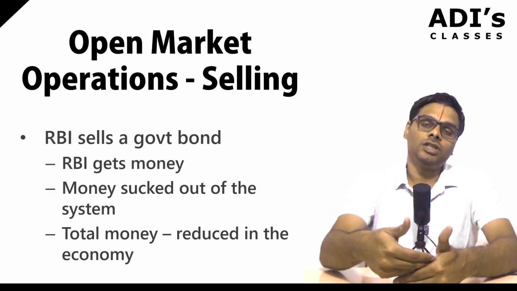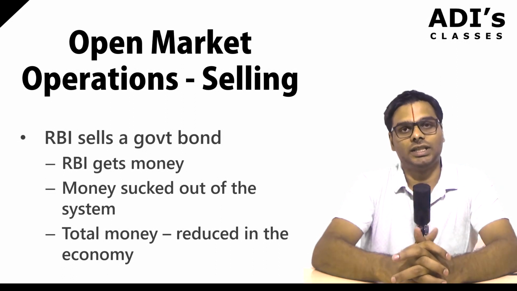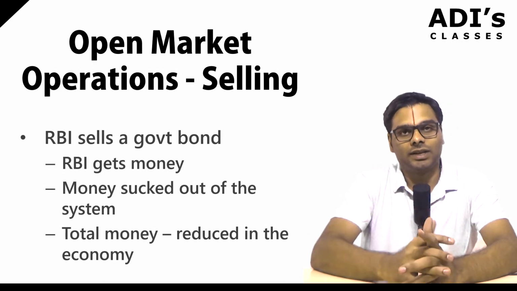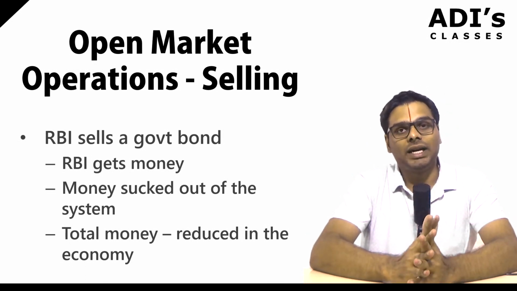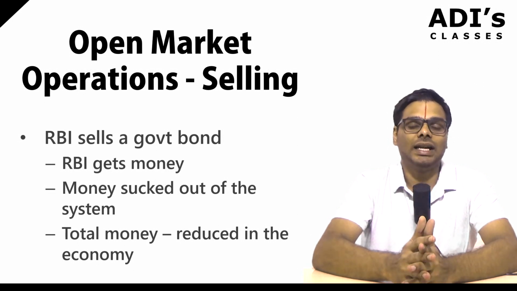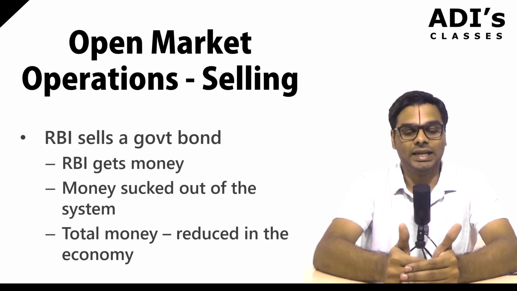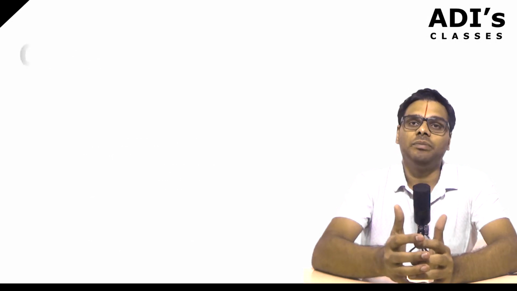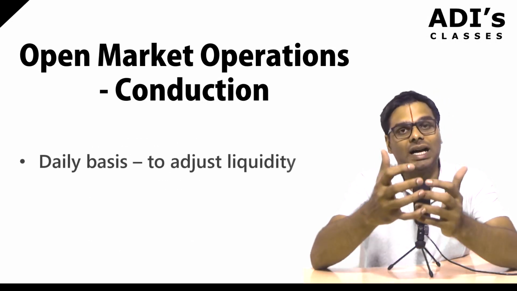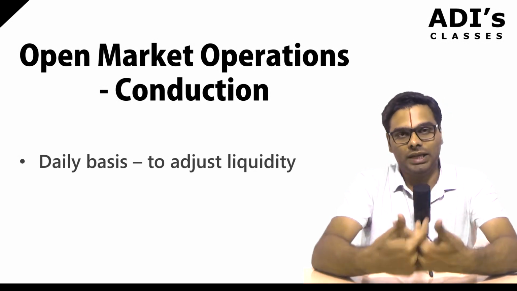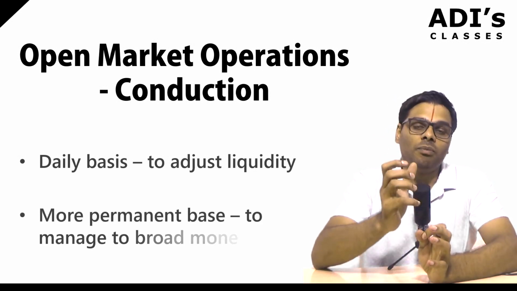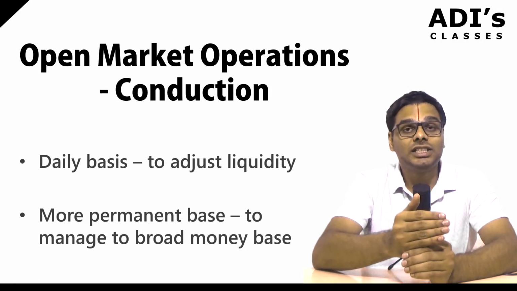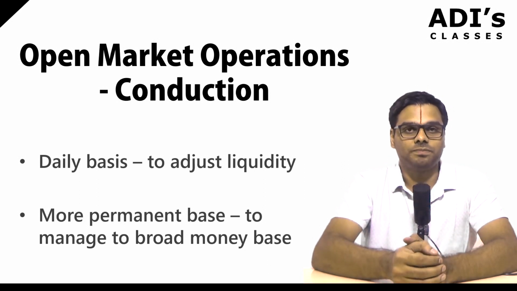So when the RBI wants to decrease the amount of money in circulation in the economy, it sells a bond. It can buy a bond to increase the money supply, and it will sell a bond to decrease the money supply. This is part of open market operations. Open market operations can be used on a daily basis to adjust the liquidity in our economy. They are also used on a more permanent basis if the RBI feels there is a need to adjust the liquidity in the market.